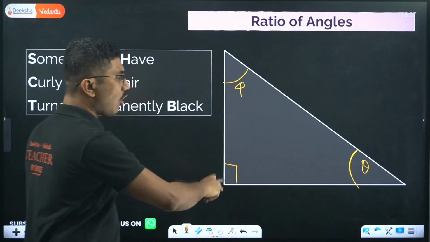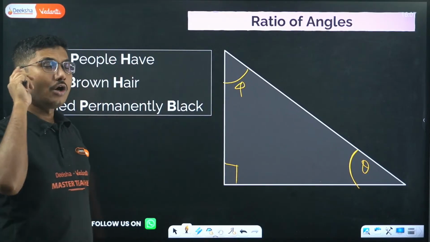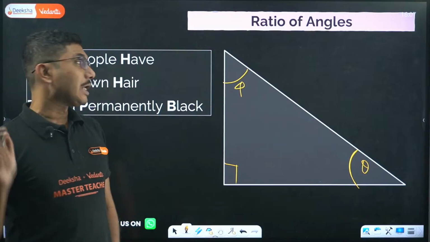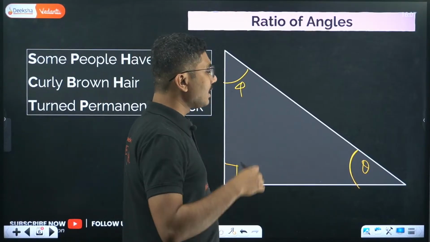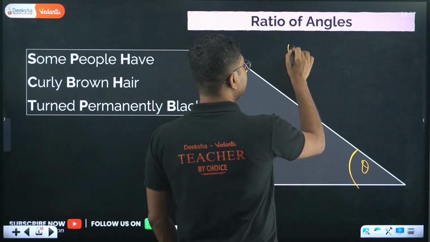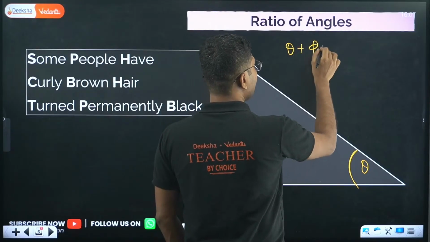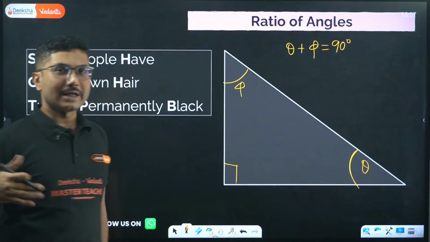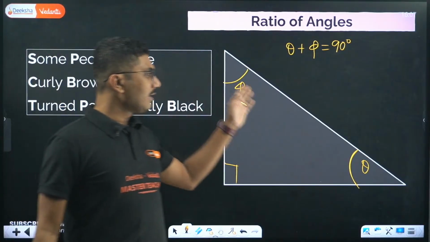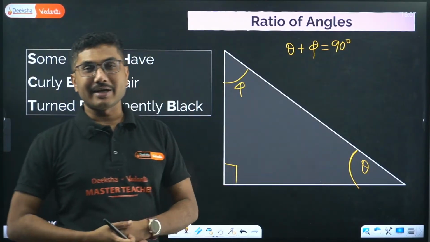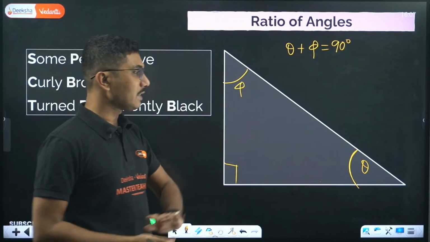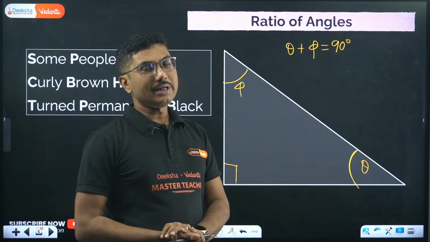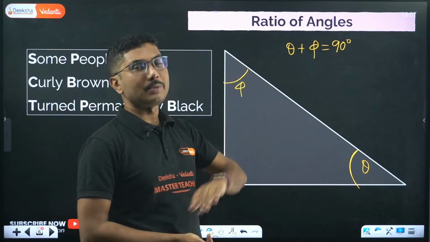If you add all three angles of a triangle, what is the total angle? So total angle is obviously 180 degrees. So we can say that theta plus phi must be 90 degrees, right? This is a property of a right angle triangle, that if you add the other two angles, that is actually 90 degrees, and this is called complementary angles.